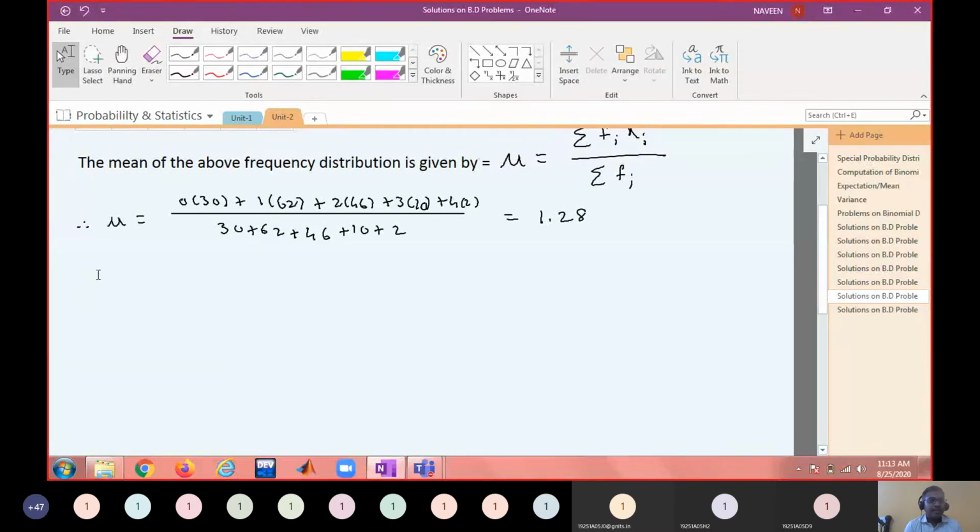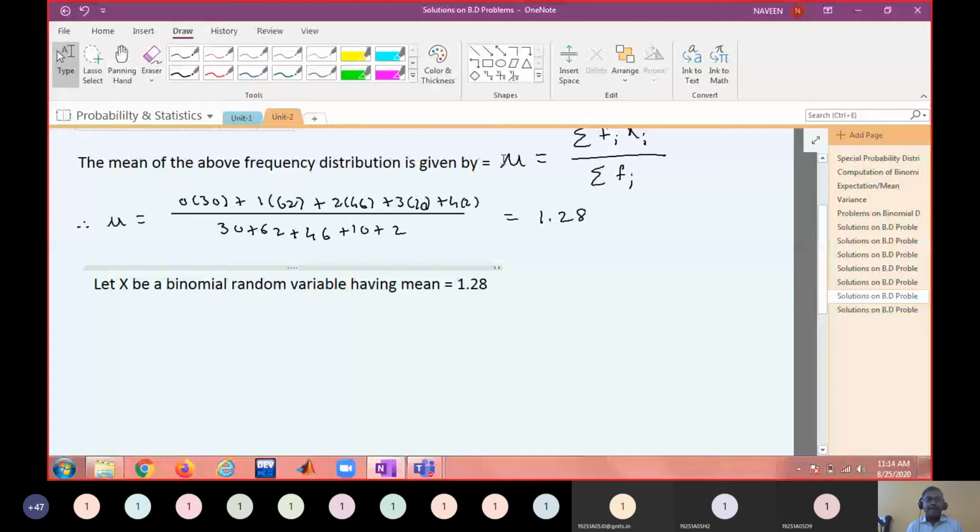So what is my assumption? Okay. Let x be a binomial random variable having mean equal to 1.28.